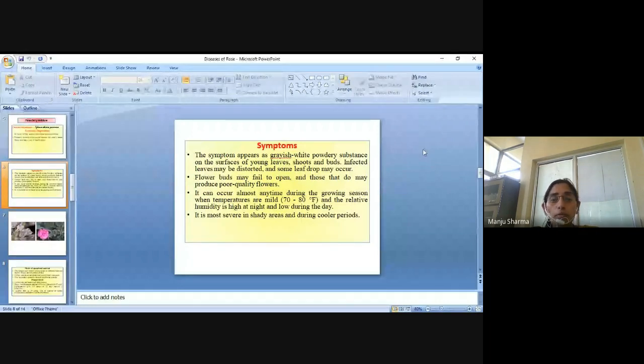Flower buds may fail to open, and those that do may produce poor quality flowers. Basically the flower buds will be there, but they will not open, and those that do may produce poor quality flowers.